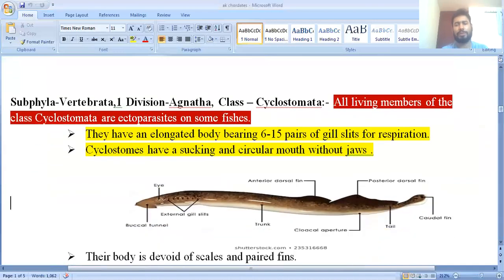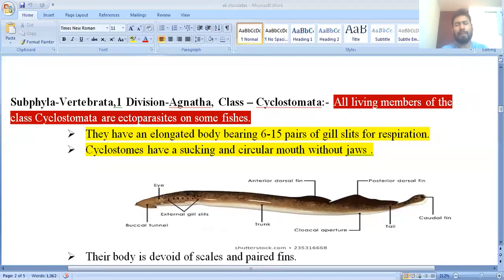Now I am going to discuss the subphyla. The third subphylum is Vertebrata, and division first is known as the Agnatha. I had already told what Agnatha means: A means absent, gnatha means jaw. So these are animals that have no jaw.